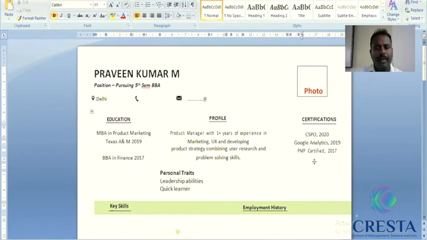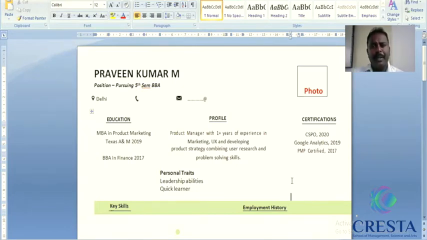List the prominent ones, not all. This gives an overall idea about you to the person who is looking at your resume or looking forward to meeting you at an interview.